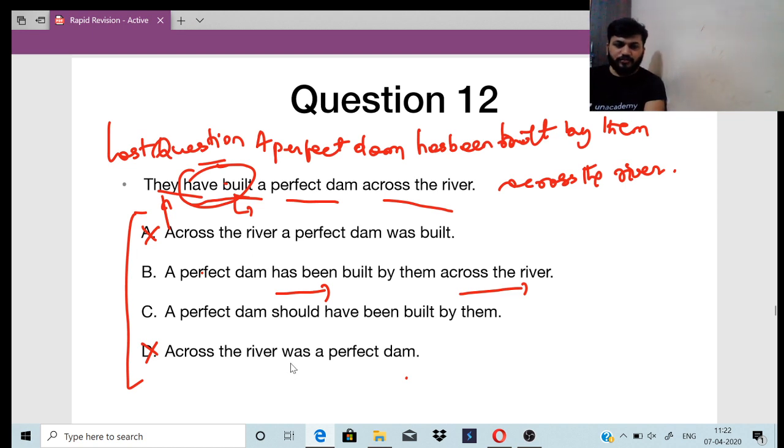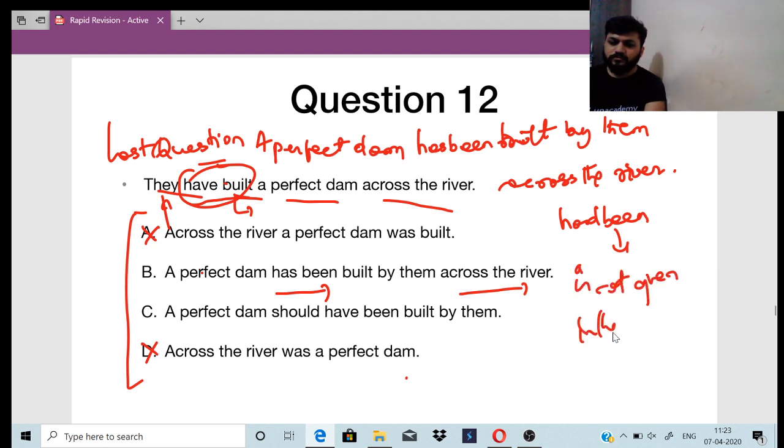If you see here, had been is not given in the options, hence we are going to B.